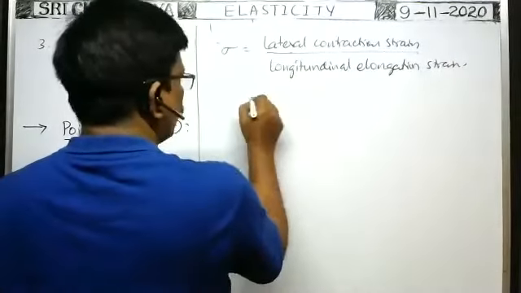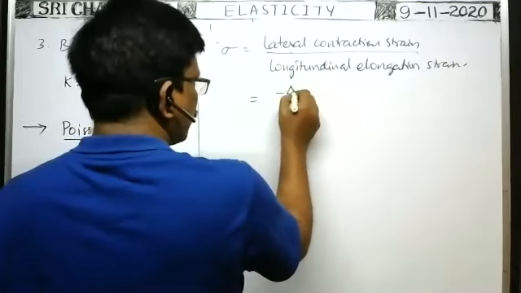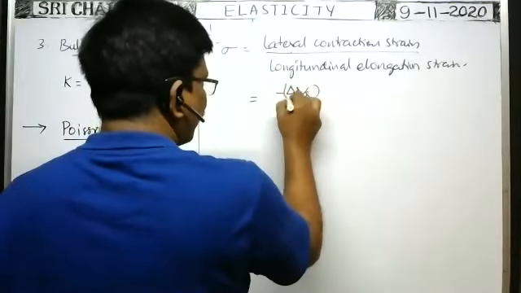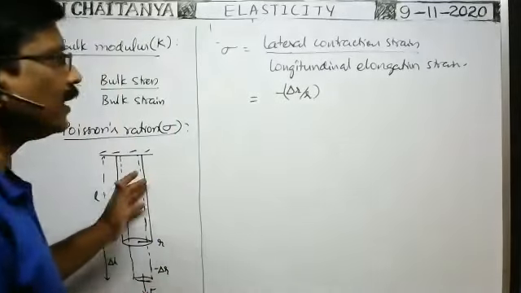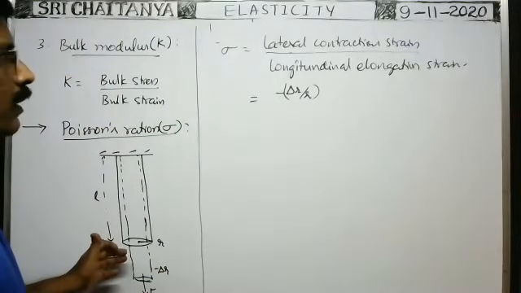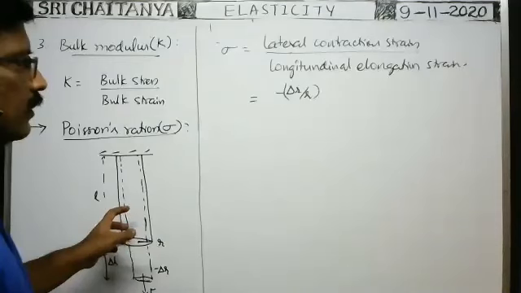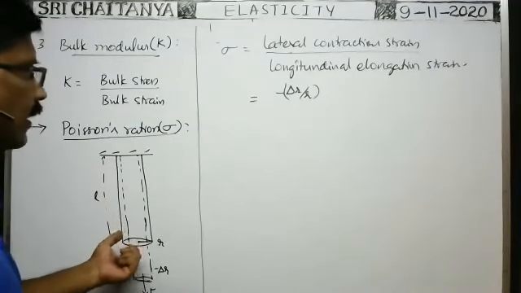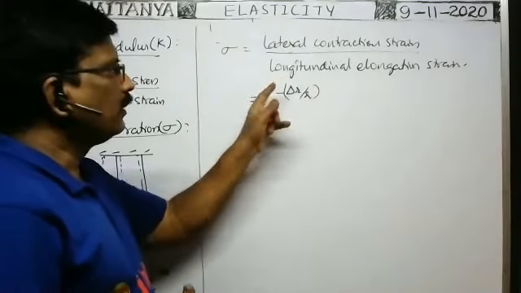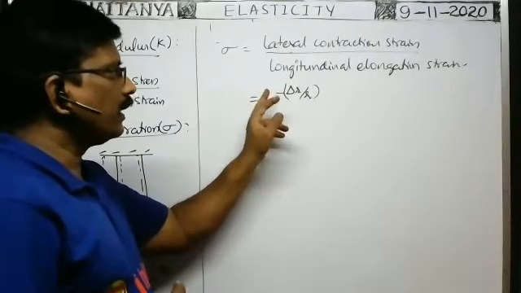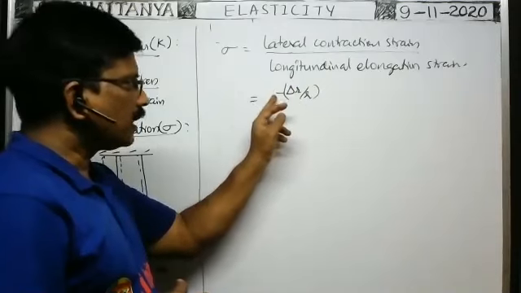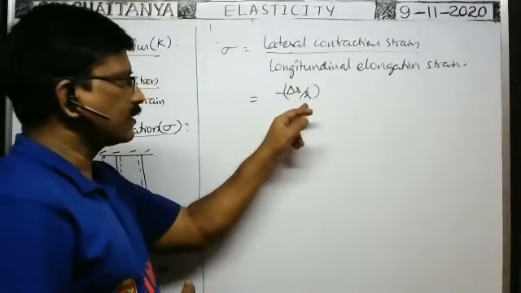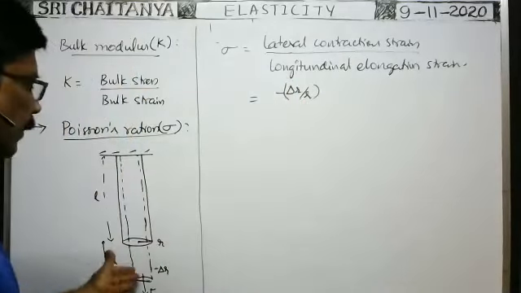So that is equal to lateral contraction strain, which means delta R by R. Lateral contraction strain means whatever the change in dimensions perpendicular to the applied longitudinal force, such strain is called lateral strain. Here, as the radius decreases, that is called lateral contraction strain. Minus sign represents contraction. So lateral contraction strain means minus of change in radius by original radius, perpendicular to the longitudinal force applied on the wire.